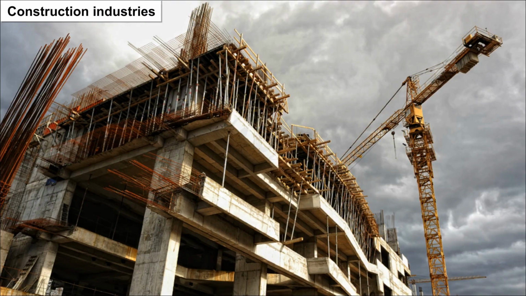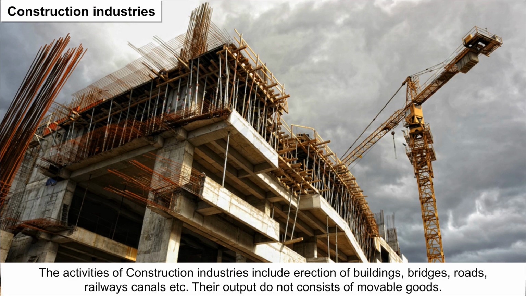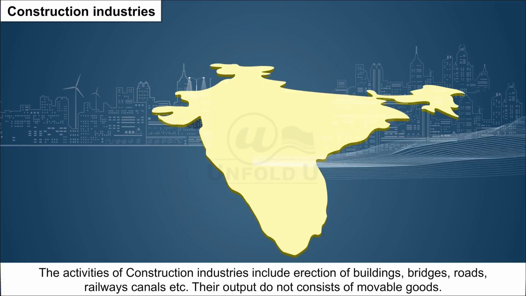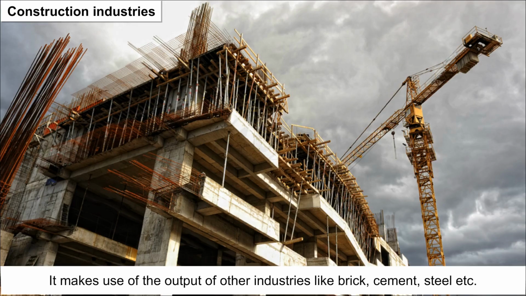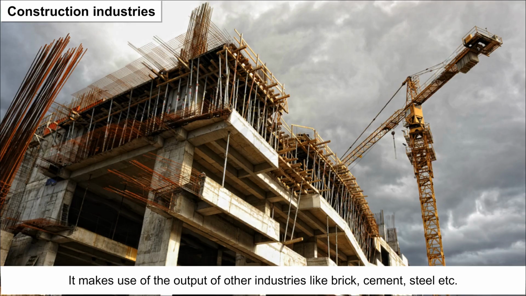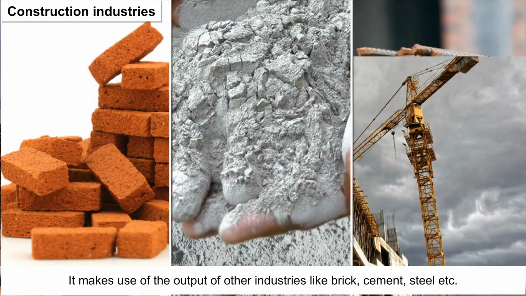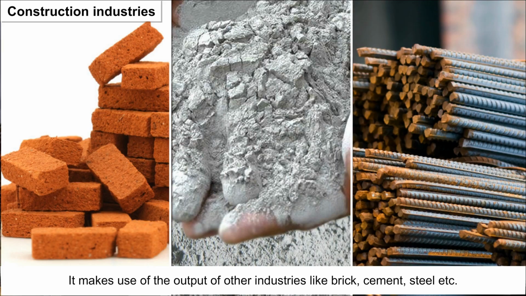Construction industries. The activities of construction industries include erection of buildings, bridges, roads, railways, canals, etc. Their output does not consist of movable goods. It makes use of the output of industries like brick, cement, steel, etc.